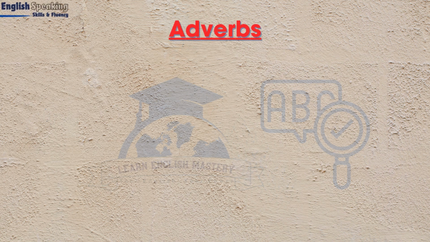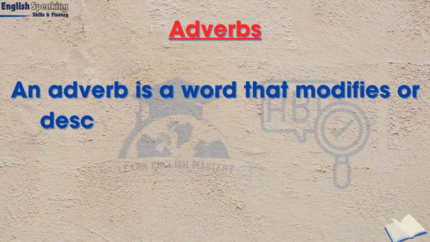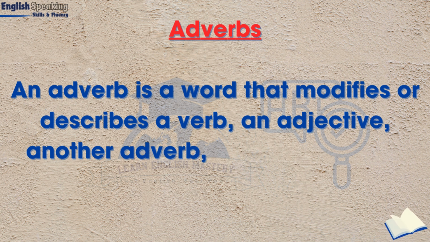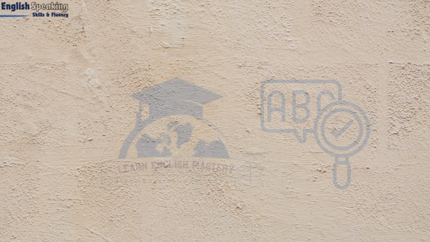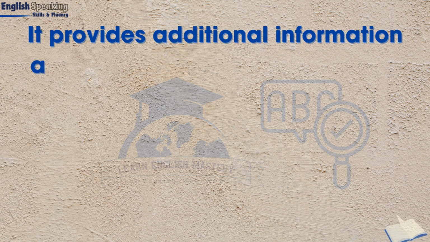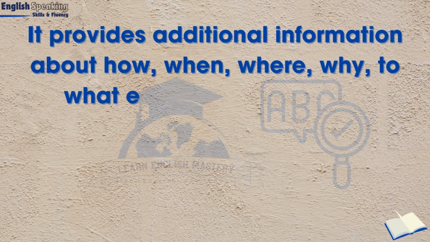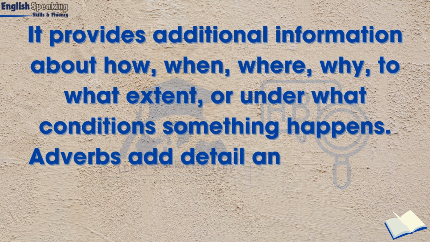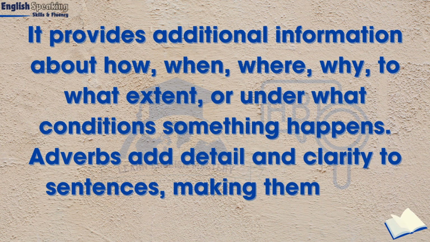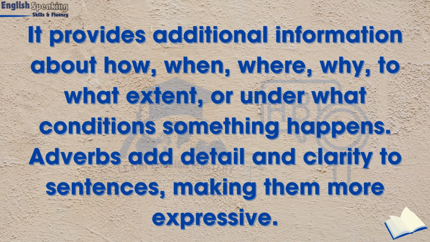An adverb is a word that modifies or describes a verb, an adjective, another adverb, or even an entire sentence. It provides additional information about how, when, where, why, to what extent, or under what conditions something happens. Adverbs add detail and clarity to sentences, making them more expressive.